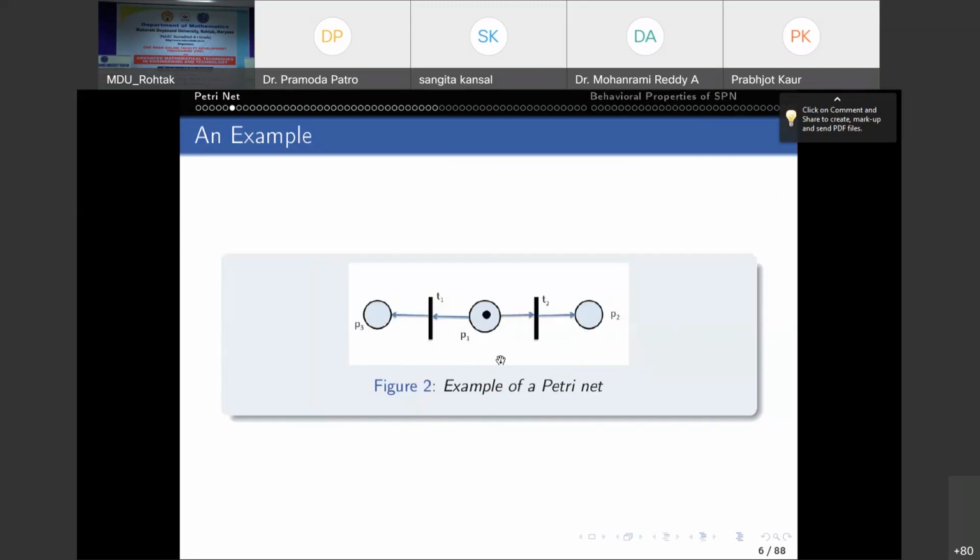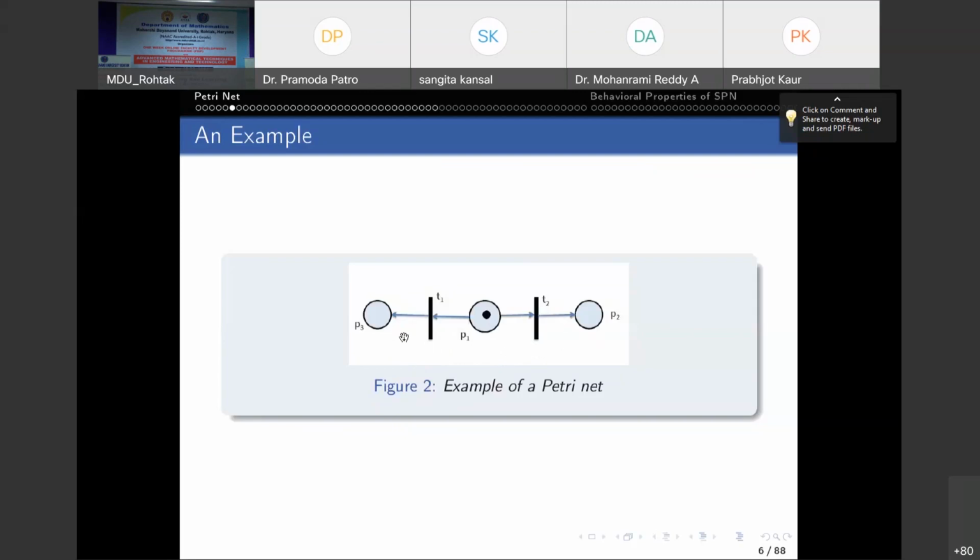Now if you see graphically, this represents a graph. Graph means you have a set of vertices and a set of edges, or directed arcs. In fact, here you have directed arcs. So how many vertices are here? We have 5 vertices in total, 3 place vertices and 2 transition vertices.